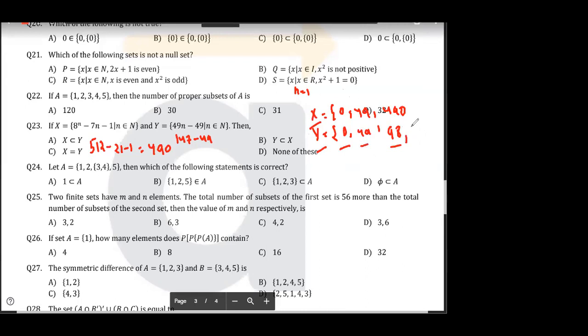98. So then it will be what? 49 to 9, 49 to 3, 49 to 4. It is 0, 49 to 1, 49 to 2, 49 to 3. Right? Yes or no? So obviously Y will have more elements. Then Y is a superset. X is a subset. Got it? Got it, everyone?